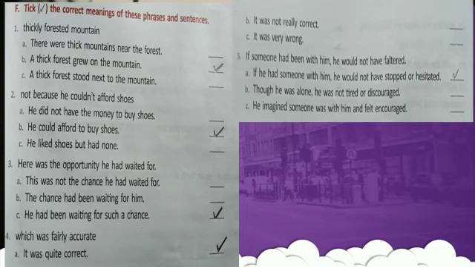The second one is: not because he couldn't afford shoes. He did not have.